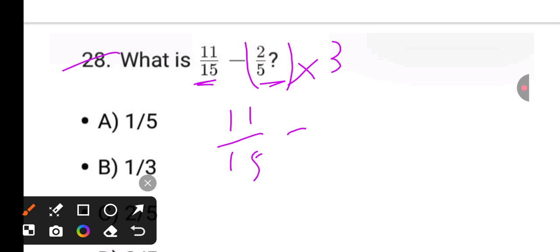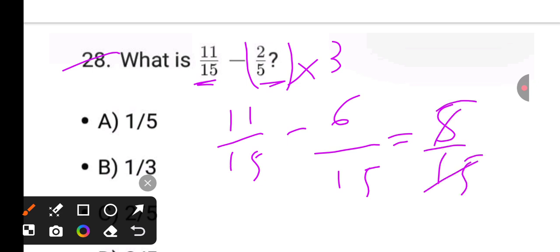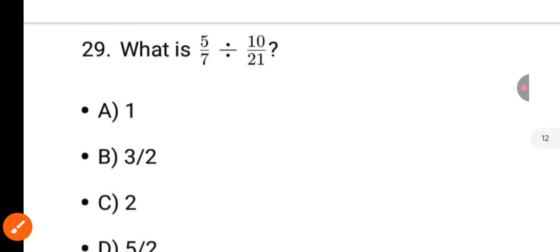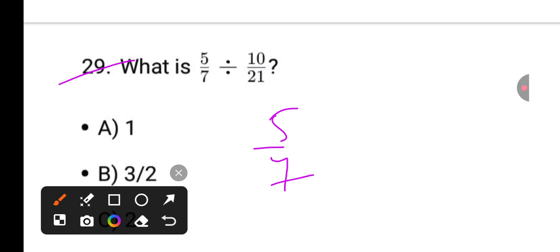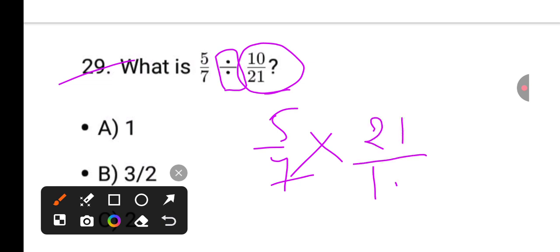Next again, it is 15. To make 5 into 15, multiply with 3. It is 11 by 15 minus 3 to the 6. 3 into 5 is 15. It is 5 by 15. It means it is 1 by 3. 1 by 3 is the answer. Next, 5 by 7. Sign is divided by. Divided by becomes multiply, and 10 by 21 becomes 21 by 10. It is 3 times, it is 2 times. 3 by 2.